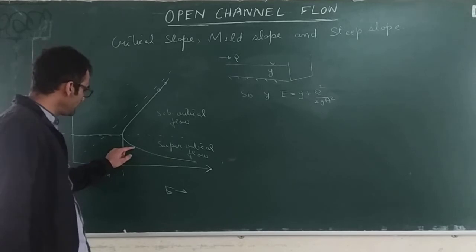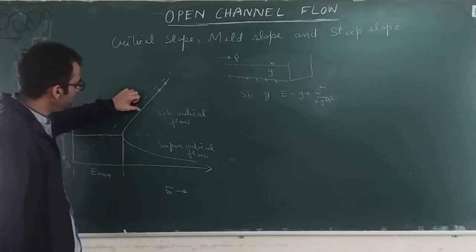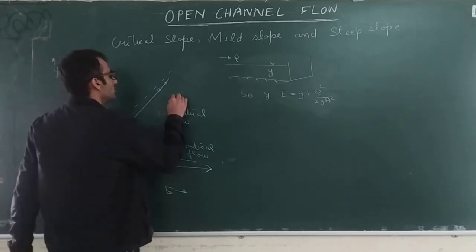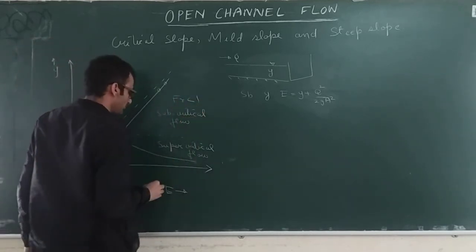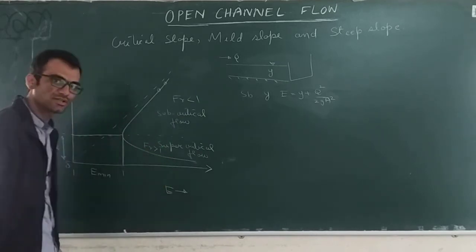So you take any depth in this region, it will be a supercritical flow. You take any depth in this region, it will be a subcritical flow. Why? Because the Froude number here will be less than 1 and the Froude number in this region will be greater than 1.